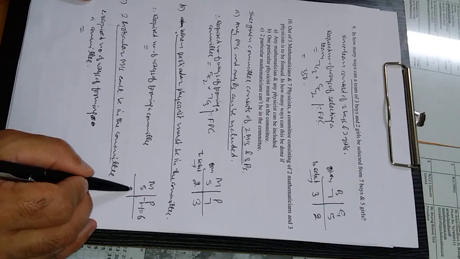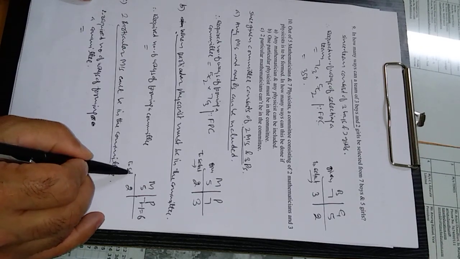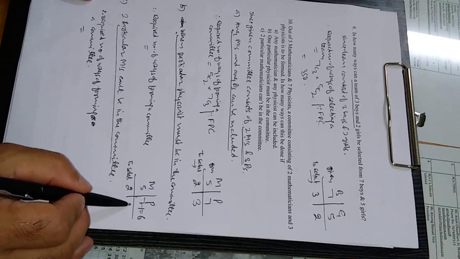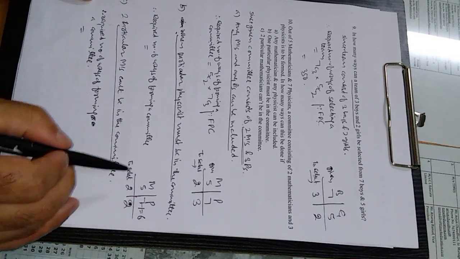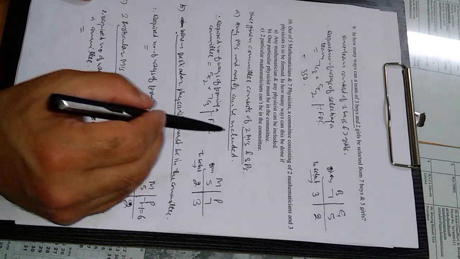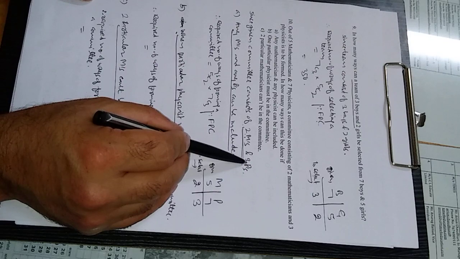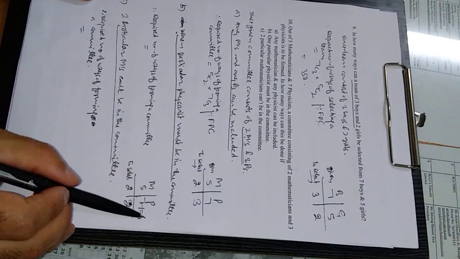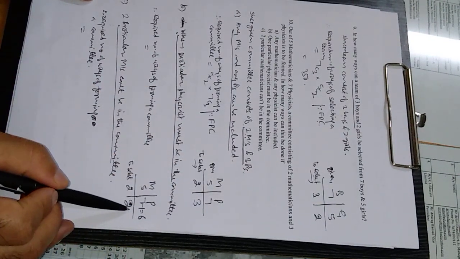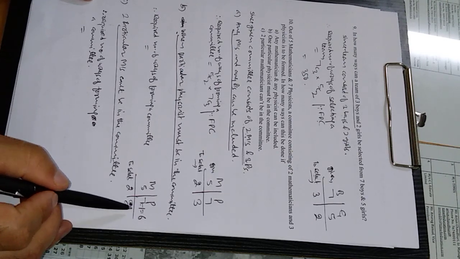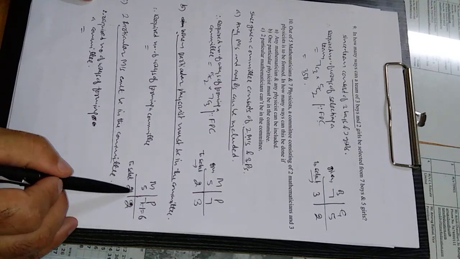We have to select 2 mathematicians and 2 more physicists, because one physicist is already selected and the committee consists of 2 mathematicians and 3 physicists. So 2 out of 6 and 2 out of 5.